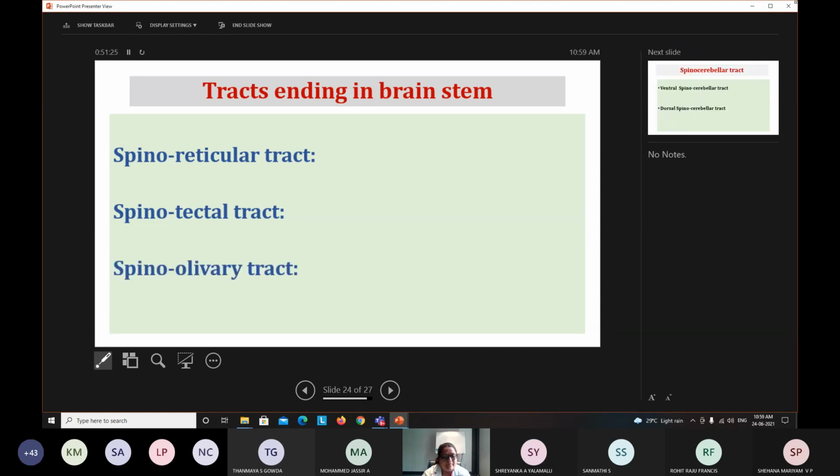Next one is the spino-olivary tract. This is mainly involved in unconscious proprioceptive information. I was talking about conscious proprioception, which is carried by the dorsal column tract, whereas the spino-olivary tract goes to the olivary nucleus in the brainstem. It is concerned with unconscious proprioception.